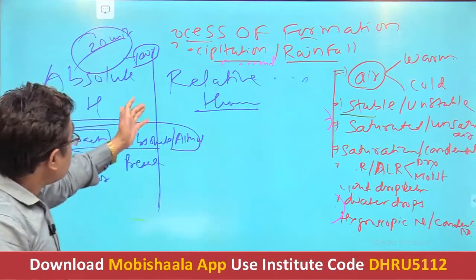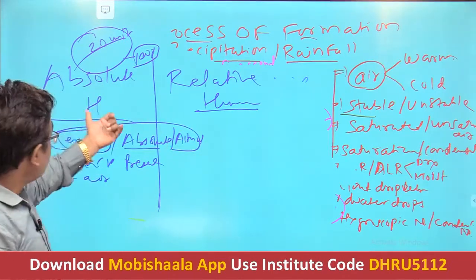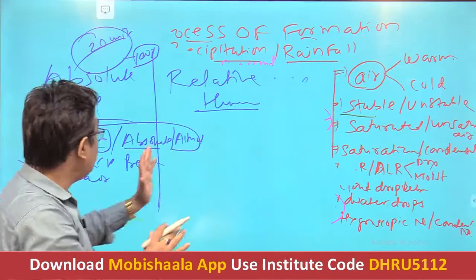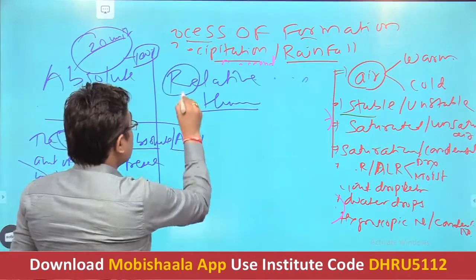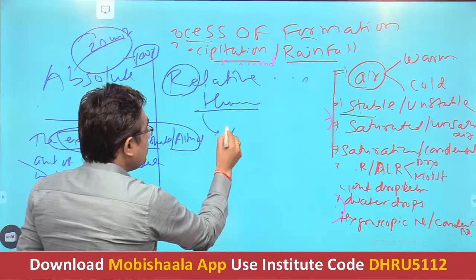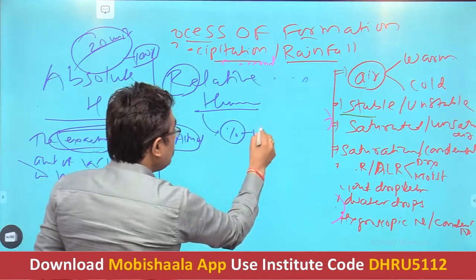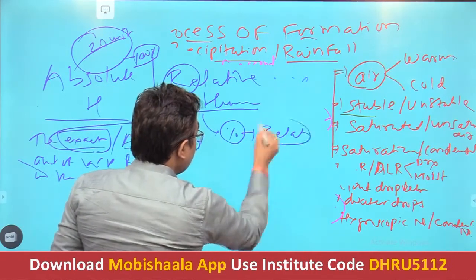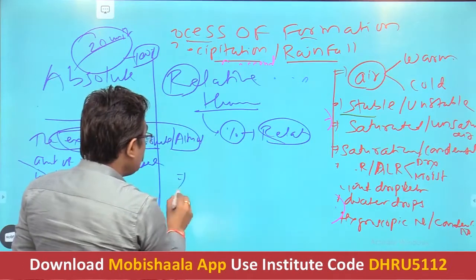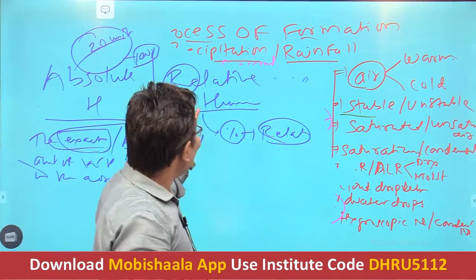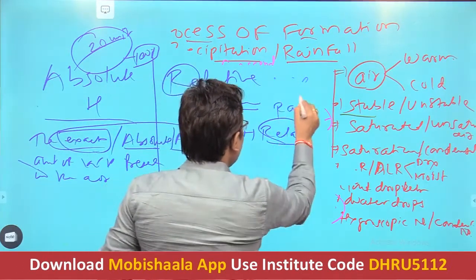Now understand what relative humidity is. You can understand absolute humidity in relation to this very easily. Relative humidity is counted in percentage. It is a relative phenomenon. Relative means it is a ratio. Ratio of what?